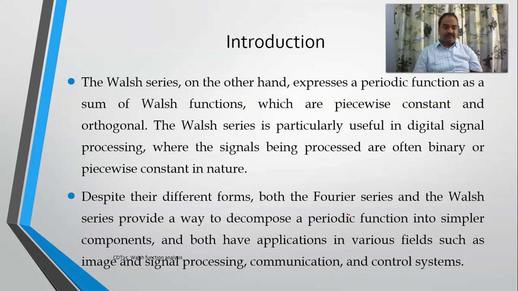Whereas the Walsh series is also a representation of a periodic function, as a sum of Walsh functions, which are piecewise constant and orthogonal functions, and it is exclusively used in digital signal processing. Normally, when the signals being processed are either 1 or 0, or piecewise constant, the Walsh series will be helpful for representation of that signal.